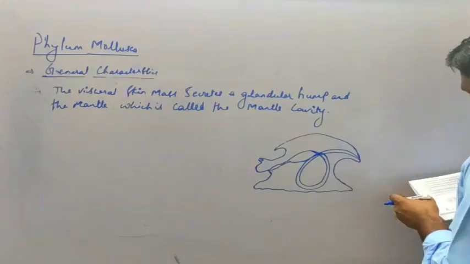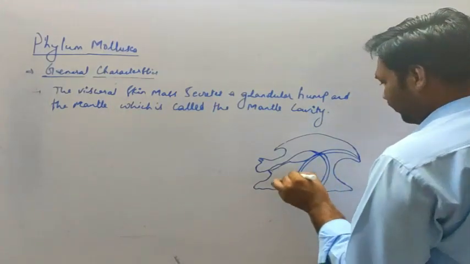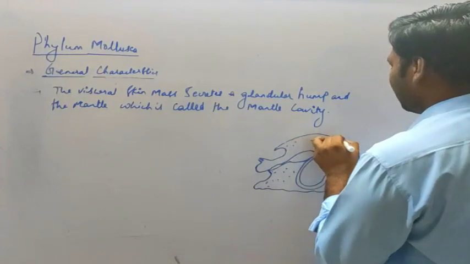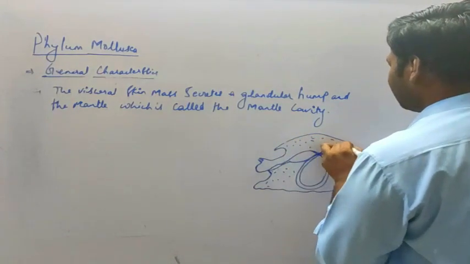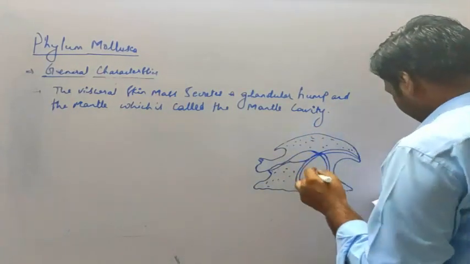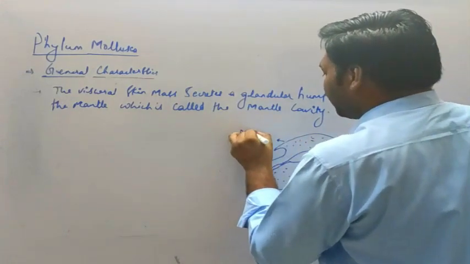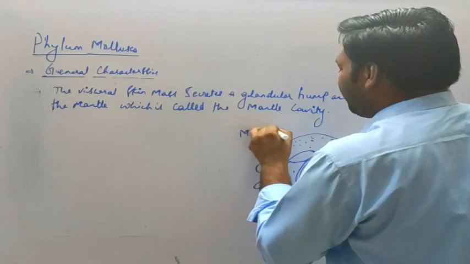In this way the body has been formed. This part is covered by the shell, and the part here is referred to as the mantle.